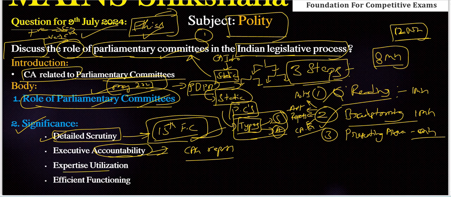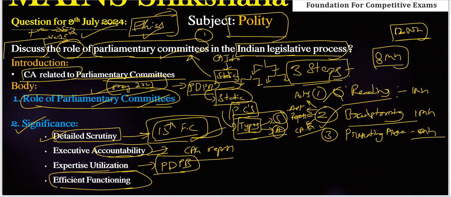Next, expertise utilization. Committees can seek expert opinions and conduct field visits, right? That is an important role played by the parliamentary committees. This was evident in the joint parliamentary committee's work on the Personal Data Protection Bill. That is very important. Recently, multiple stakeholders were consulted by these committees also, right? Efficient functioning was there, right?